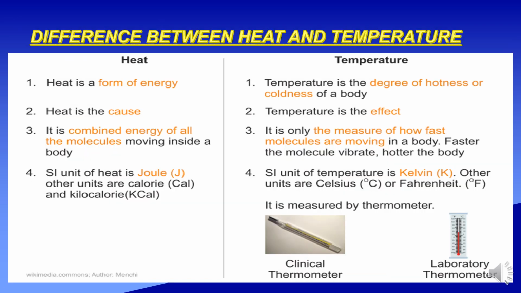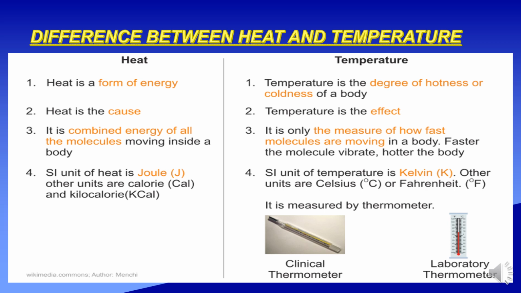Difference between heat and temperature. Heat is a form of energy. Temperature is the degree of hotness or coolness of a body. Heat is the cause. Temperature is the effect. Heat is the combined energy of all the molecules moving inside a body. Temperature is only the measure of how fast molecules are moving in a body. Faster the molecules vibrate, hotter the body.